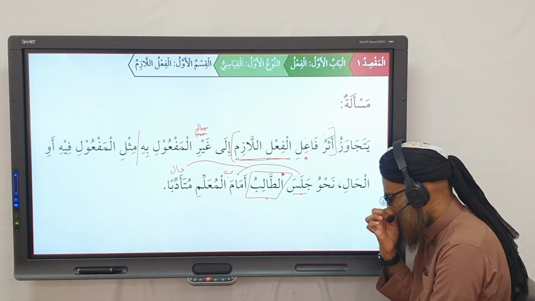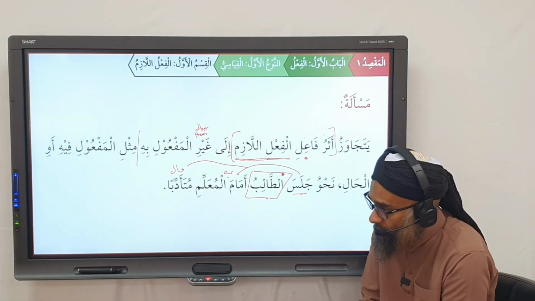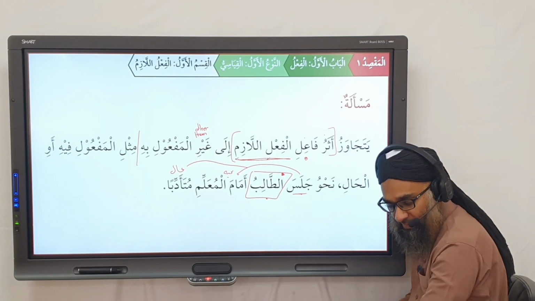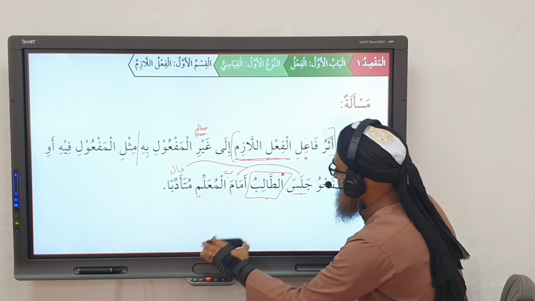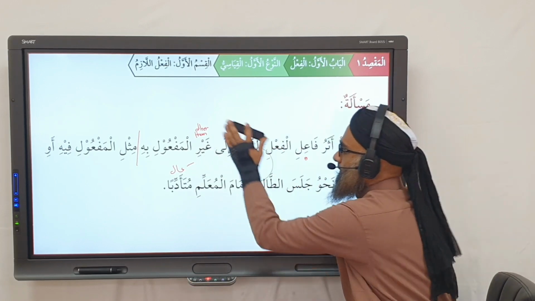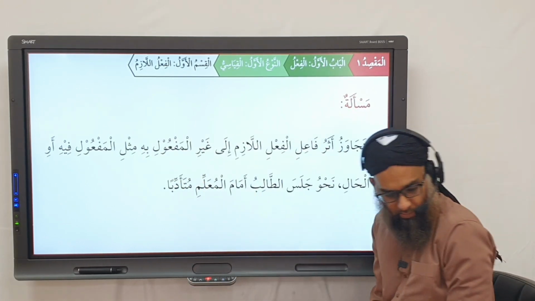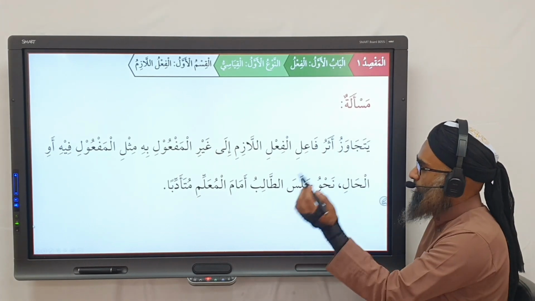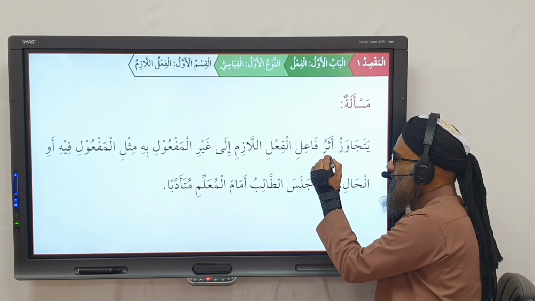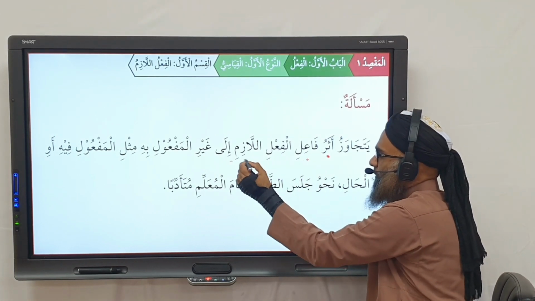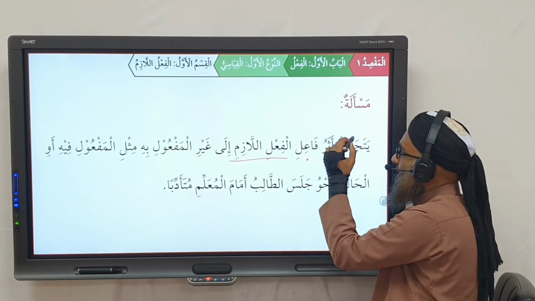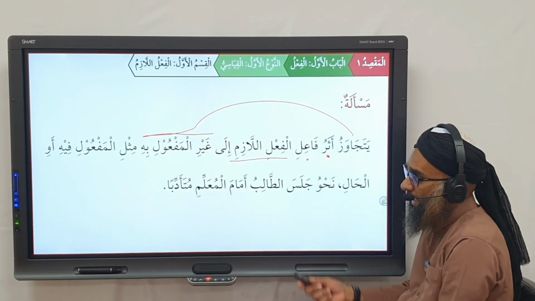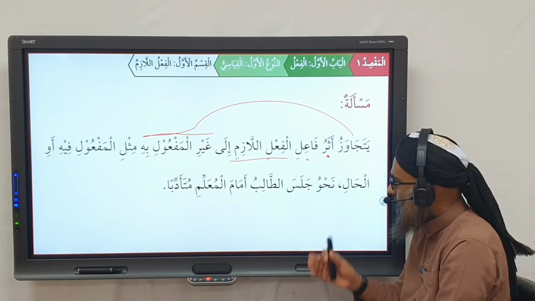Are you following? Make sense? Is that clear to everybody? Have you understood the mas'ala? Yes? So, one more time. So the effect of the subject of the fa'il lazim can transcend to other than a maf'ul bihi, like the maf'ul fi or the hal.